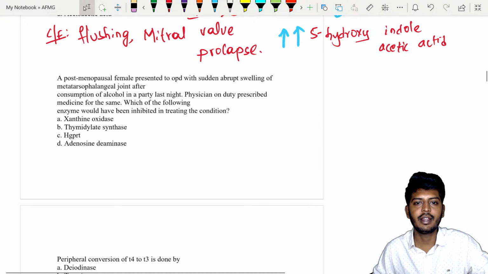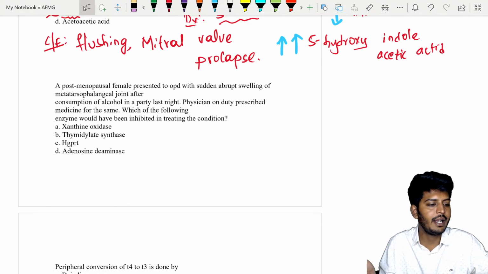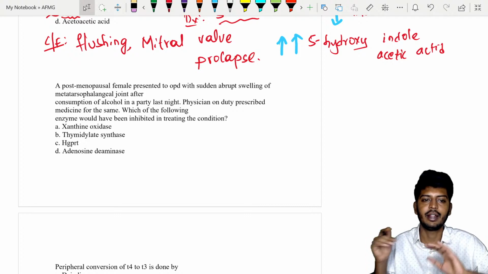See here, the thing is that I'm not mixing Hindi for a reason, because we are very close to the exam and multiple students are watching from all over India, like multiple places of AFMG students are watching. So that's why I'm using English only, okay?